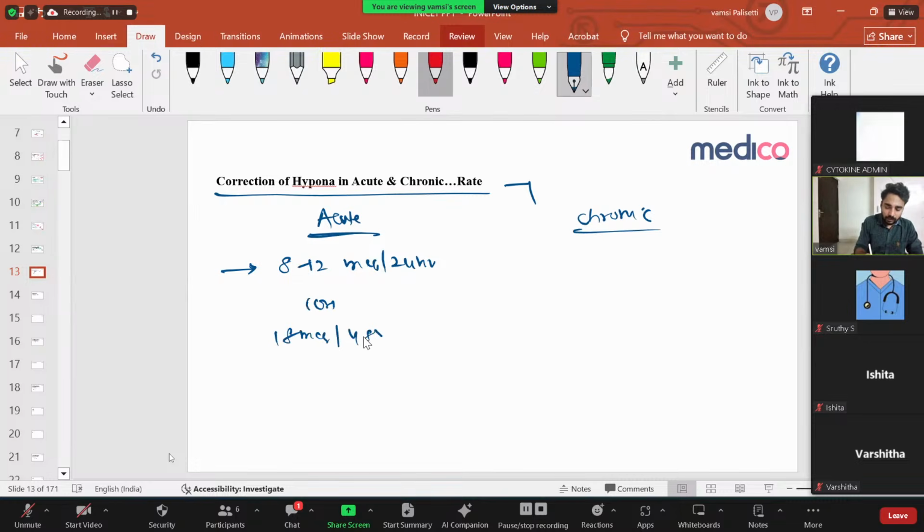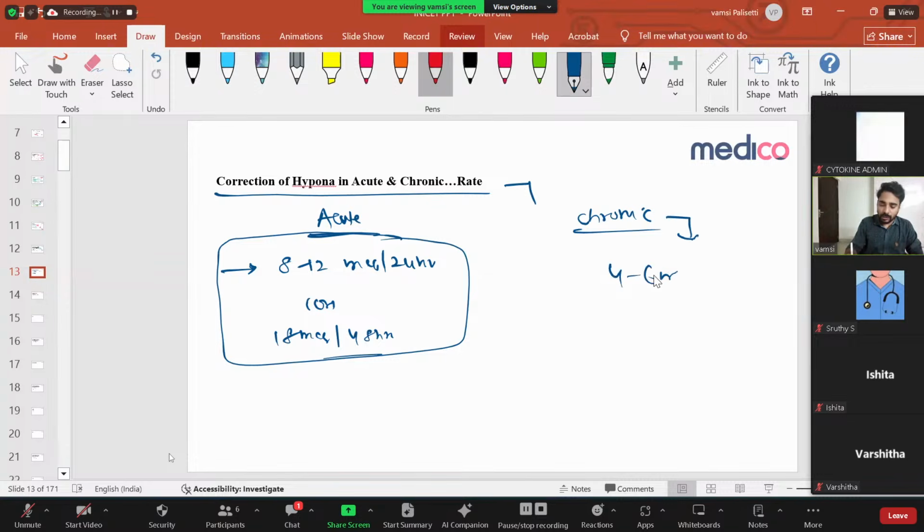Very important. When you see a hyponatremia patient, when will you correct? The patient should have some CNS manifestation like seizures, altered sensorium or coma. Then you have to treat, and at a proper rate, not a very high rate, because it leads to osmotic demyelination syndrome. The guideline rate is 8 to 12 milliequivalents per 24 hours. But in chronic hyponatremia, it is only 4 to 6 milliequivalents per 24 hours. That much only you have to correct. If you correct more than this, the patient will end up with osmotic demyelination syndrome. Clear? Important. That's it.